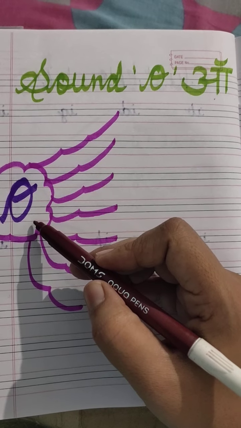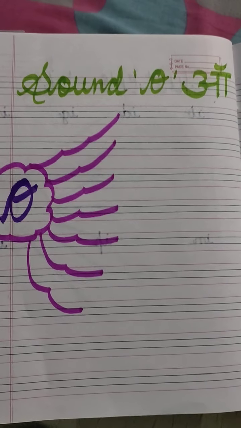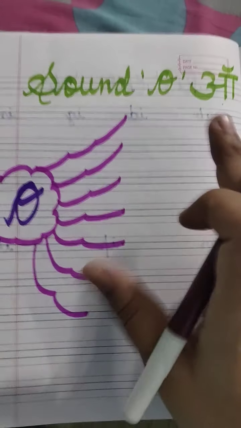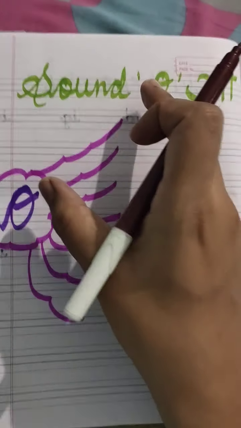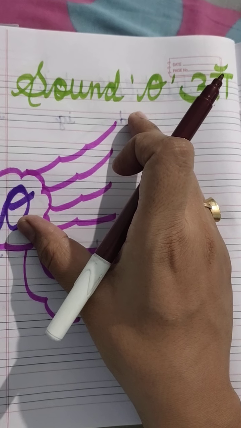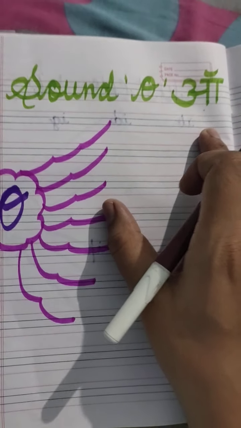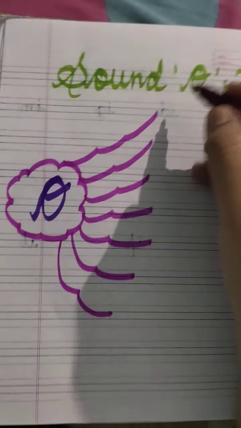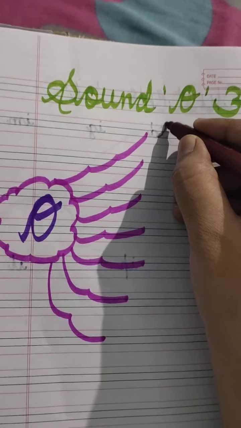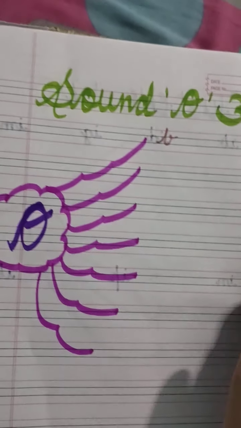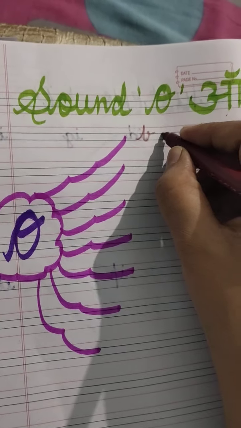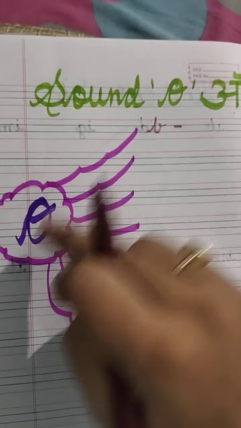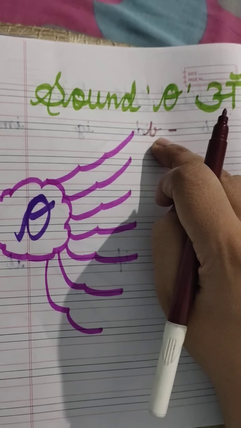Okay, what are clusters? Clusters are two-letter words. The first is our vowel sound, and the second is our consonant. What we have to do is join these two letters and it will make our cluster. So let's start. First of all, we will take consonant B. Now we have to join these two letters.